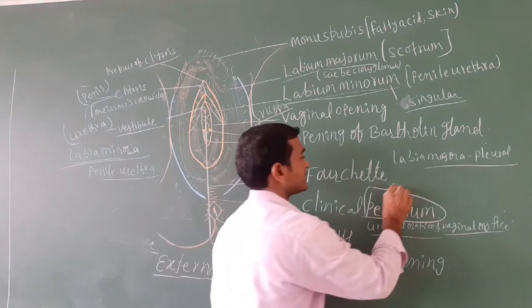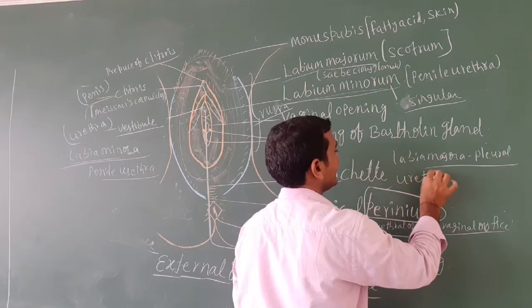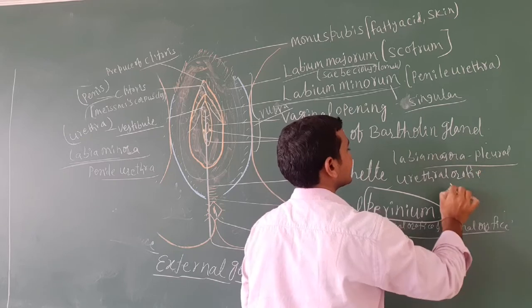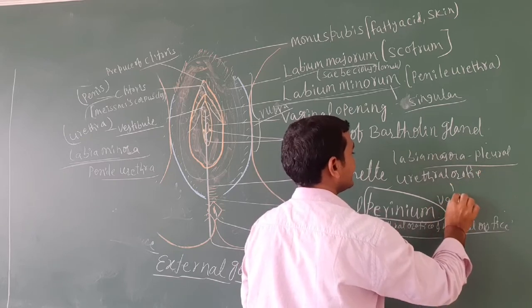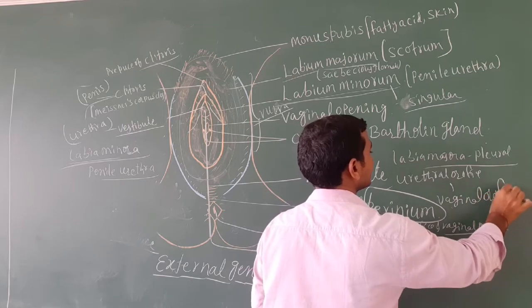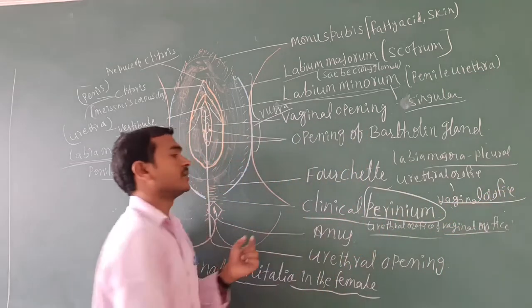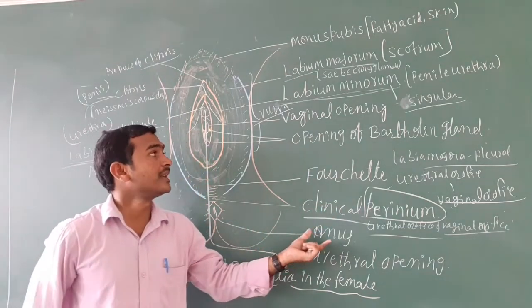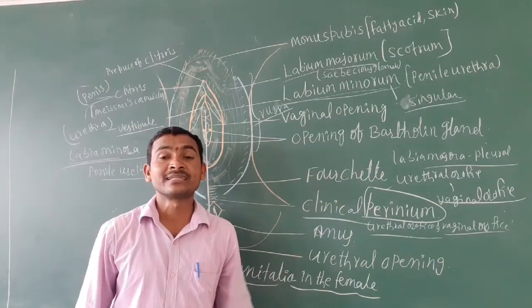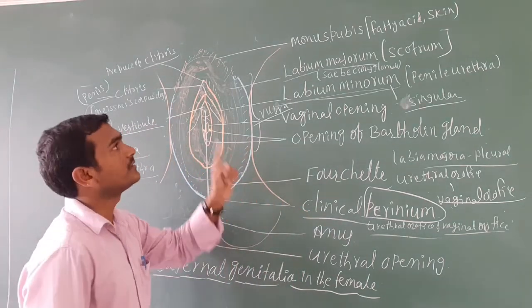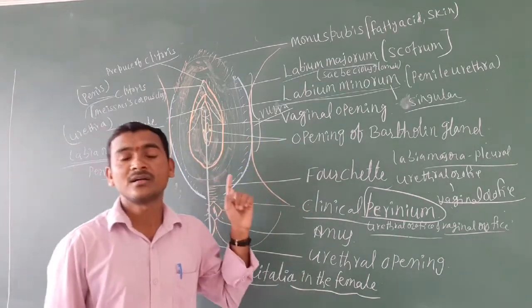Then it opens to the outside, that is the anus. This is the total about the external genitalia.